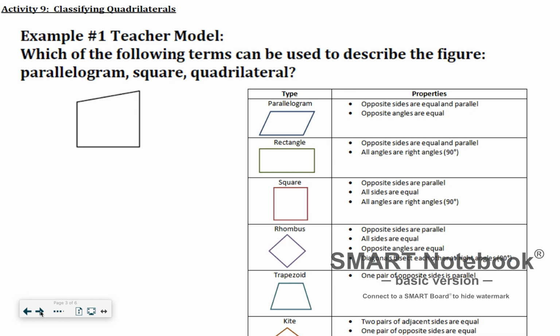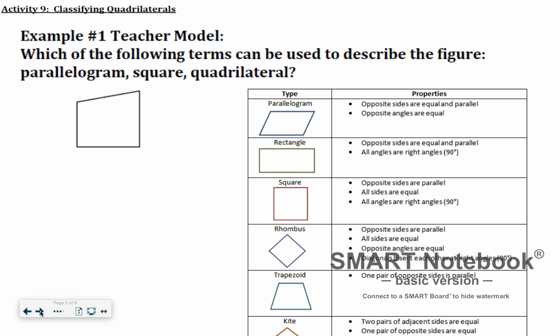Before I begin to answer the question, I want to make some observations about this shape. Right away, I see that it has four sides, so it's definitely a quadrilateral. The sides appear to be different lengths, but the left side and the right side look like they are parallel. So this would be a trapezoid, not a parallelogram. I see two right angles, not four, so it can't be a rectangle. The only word that I was given that could be used to describe this figure is quadrilateral.